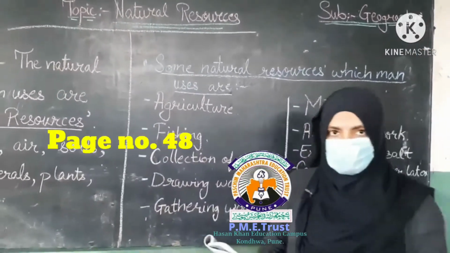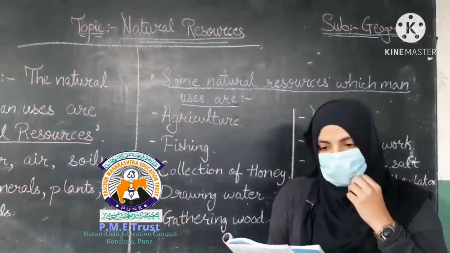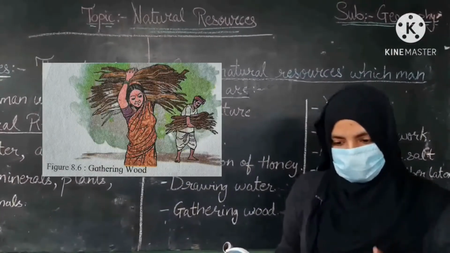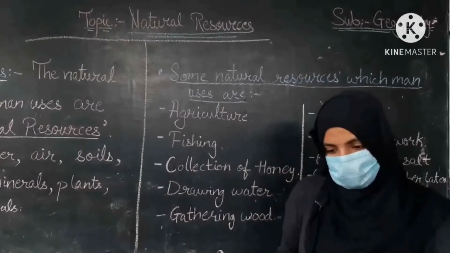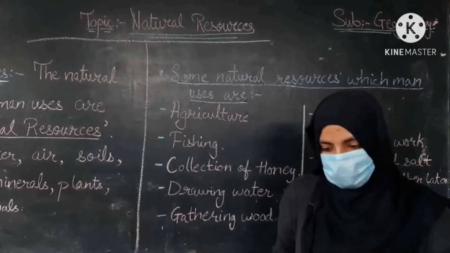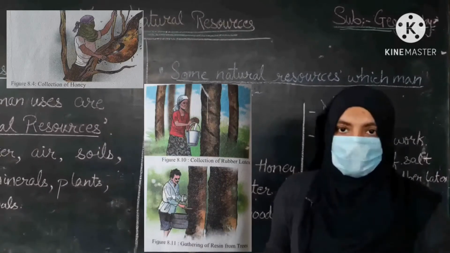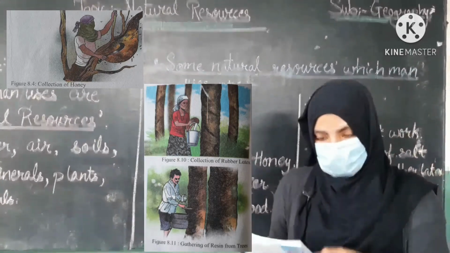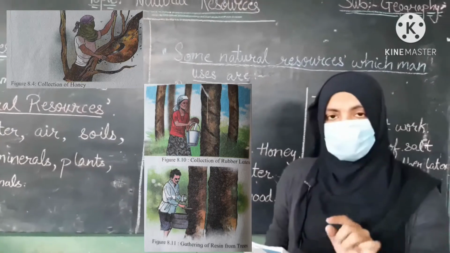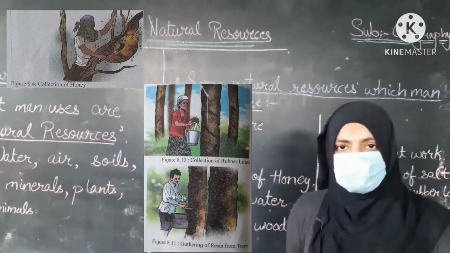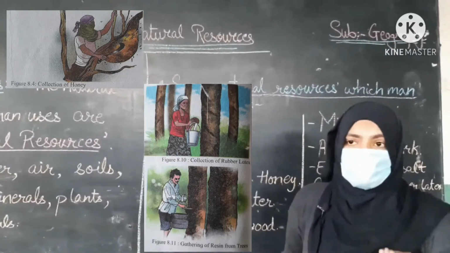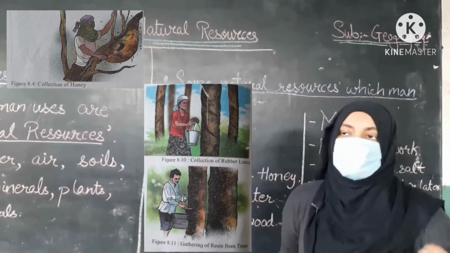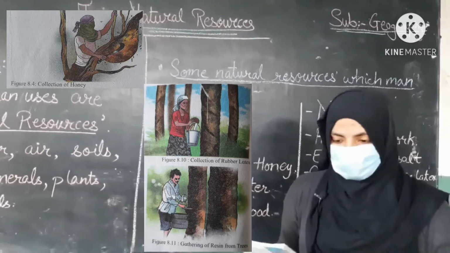Now page number 48 of the geography textbook of class 6. Figure 8.6 shows some individuals collecting wood from the forest. Similarly, some people are shown collecting different items from the forest, like honey. We take honey from the forest, from the honey bees' home. Resin is collected from the trees. It is a part which is used in construction. It looks like glass, but it is like a fiber which is not breakable.